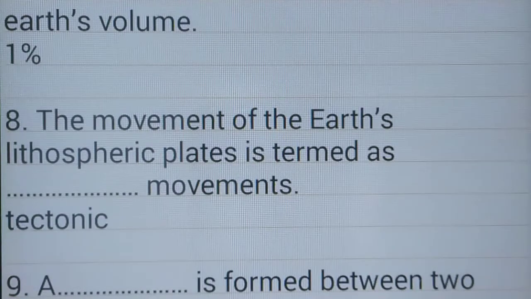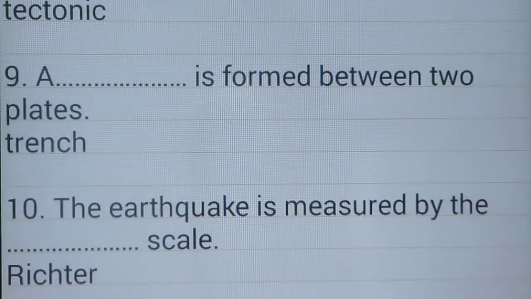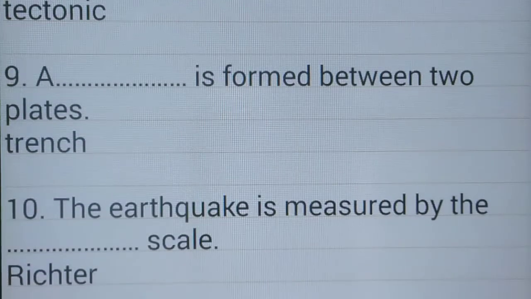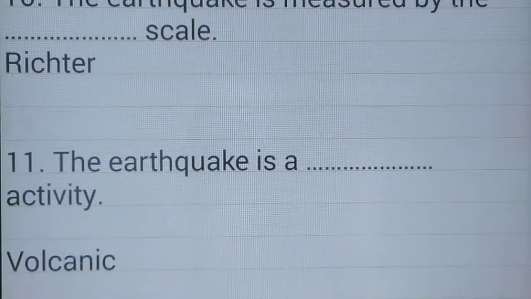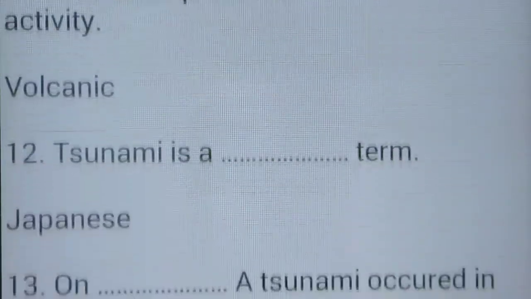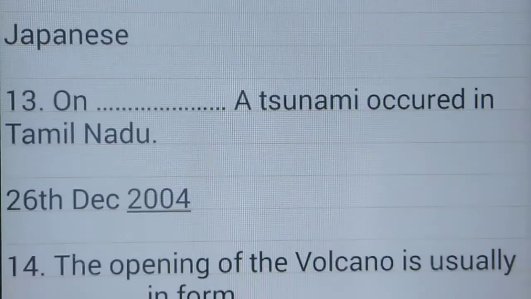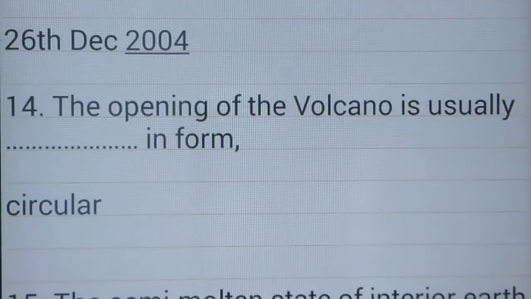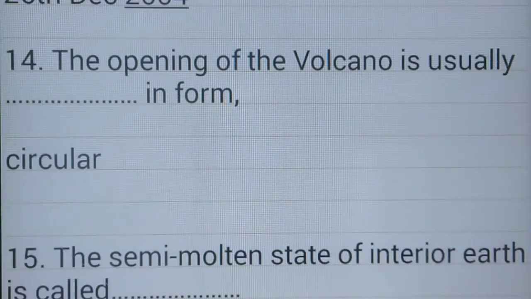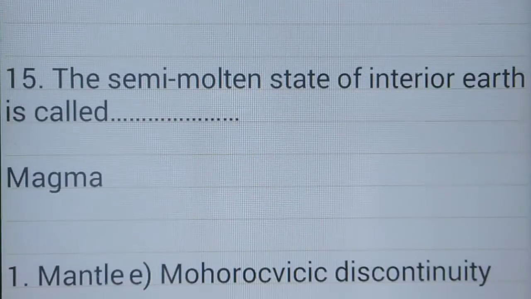The movement of the Earth's lithospheric plates is termed tectonic movements. A trench is formed between two plates. The earthquake is measured by the Richter scale. The earthquake is a volcanic activity. Tsunami is a Japanese term. In Tamil Nadu, a tsunami occurred on 26th December 2004. The opening of the volcano is usually circular in form. The semi-molten state of the earth's interior is called magma.